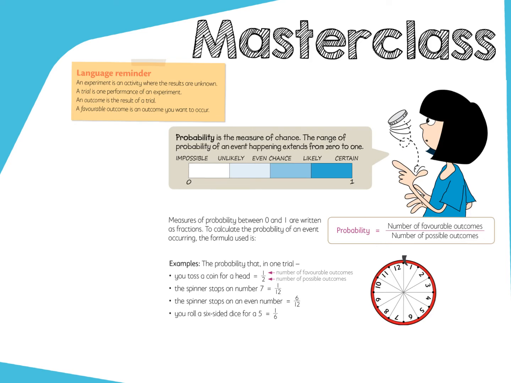Okay, Legends, so when we're looking at probability, the big thing we need to look at is first the language that we're using. An experiment is an activity where the results can be unknown. A trial is one performance of an experiment, so one trial. An outcome is a result of a trial. And a favourable outcome is an outcome that we hope to achieve.